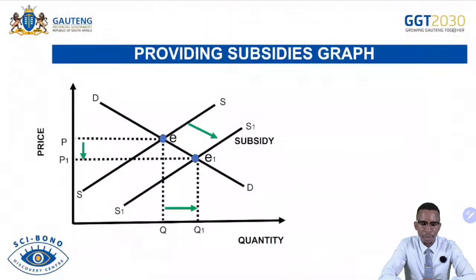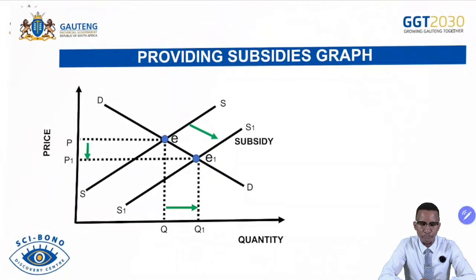And then we continue to subsidies. We spoke about this one, whereby the supply increased faster than the demand, and then we come across the price dropping down and the quantity supplied increasing. Consumers afford more of the product, and producers produce more of the product at a lower cost per unit.